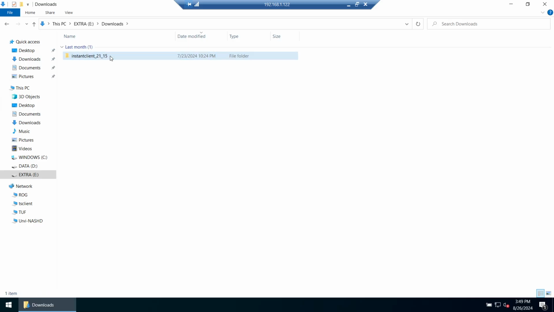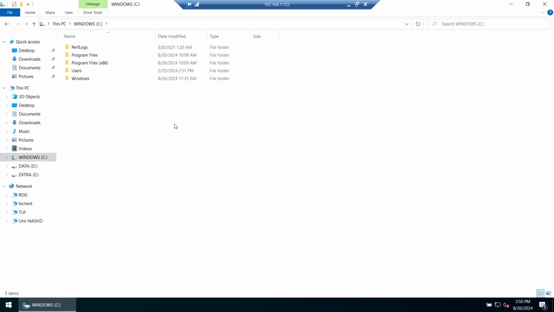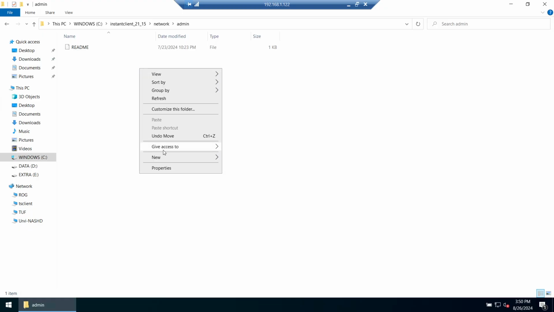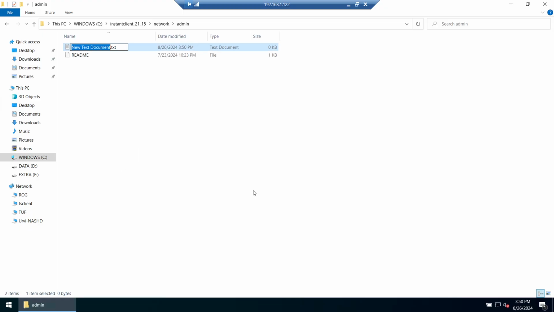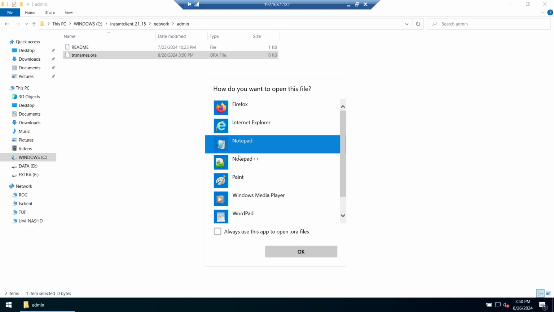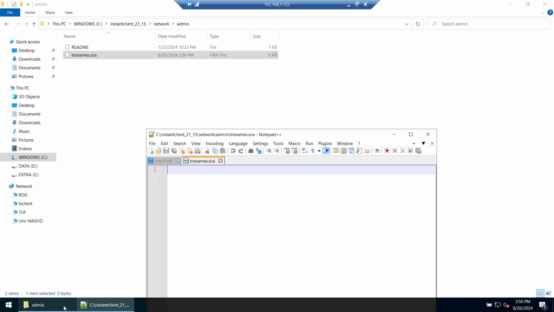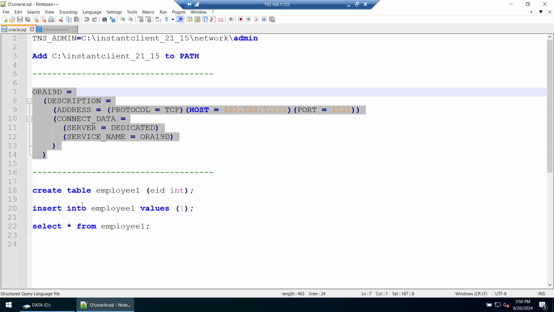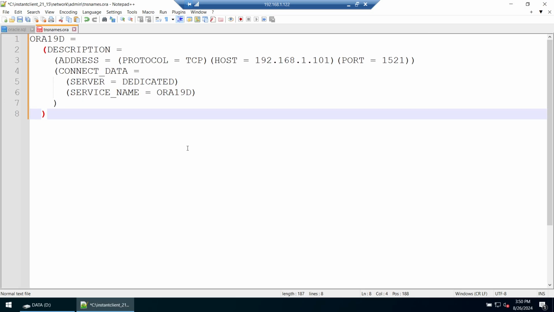Now what we'll do, we will save this under the C drive. So we copied that under the C drive. The next part is, as I mentioned, that under network, under admin, we need to create a file called tnsnames.ora. The file name should exactly match, and the extension should exactly match. Then we will copy this entry into that particular file. So that's done.